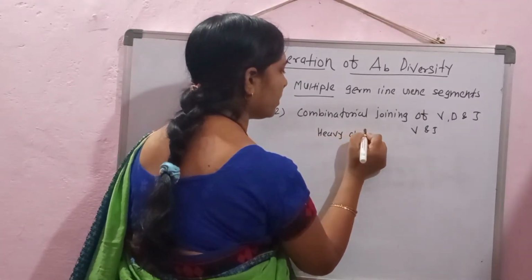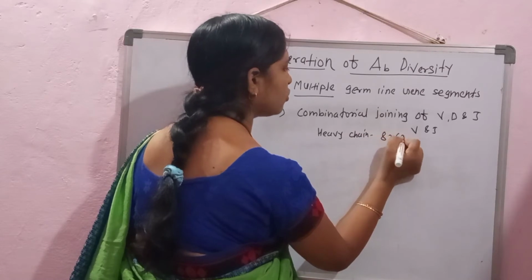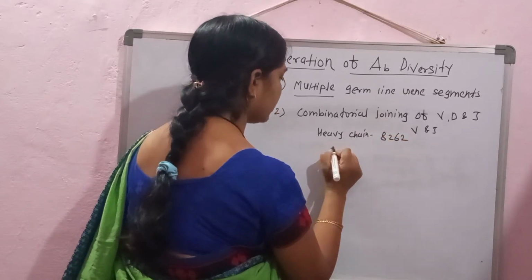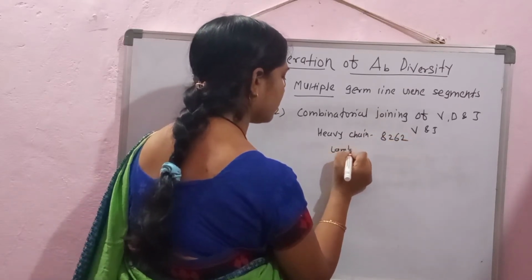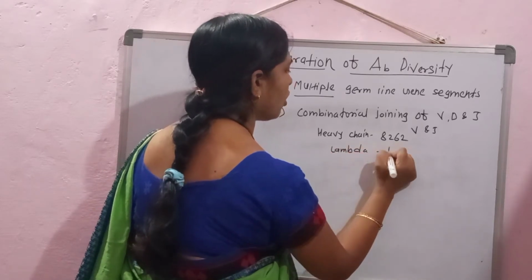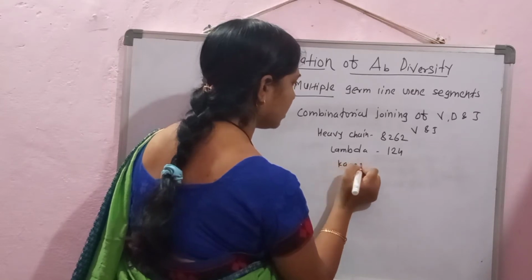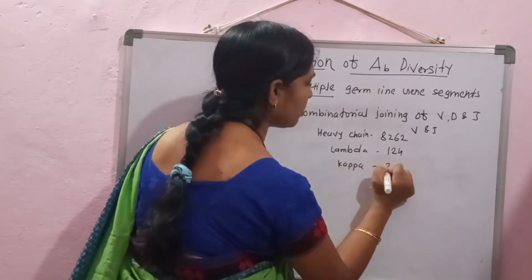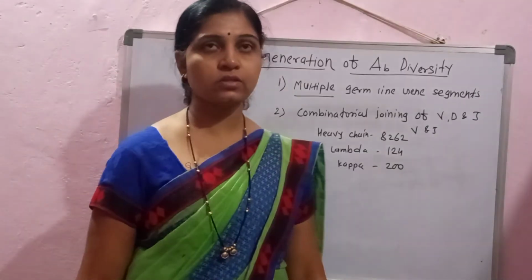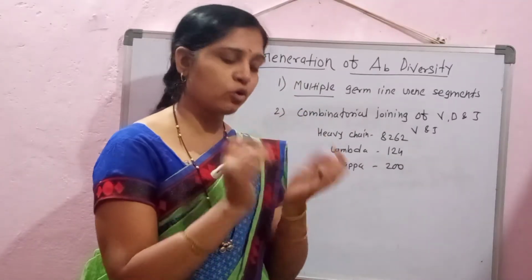Now within the heavy chain we are getting the combinations of 8262, then in case of the lambda chain we are getting the combination of 124, and in case of the kappa, we are getting 200 different combinations. Now here the combinatorial joining.